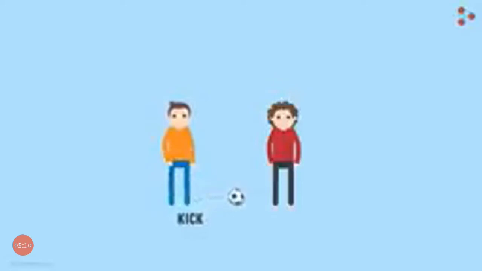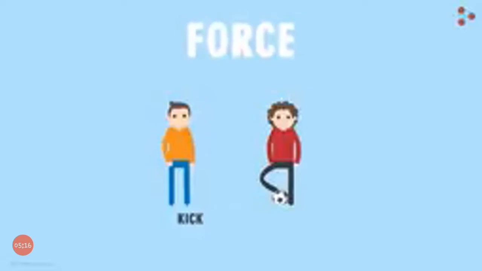Suppose this player here wants to pass this ball to his teammate. So he will kick the ball in the direction of his teammate. When he kicked the ball, we say that he applied a force on the football. Yes, the kick is nothing but the force he applied on the ball.